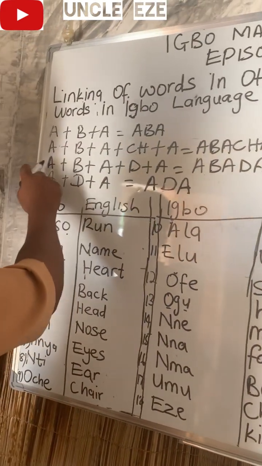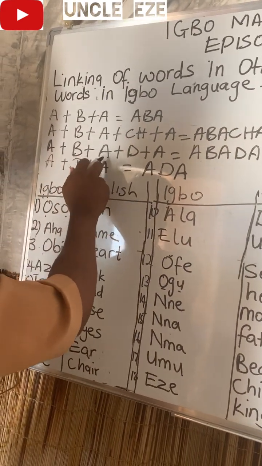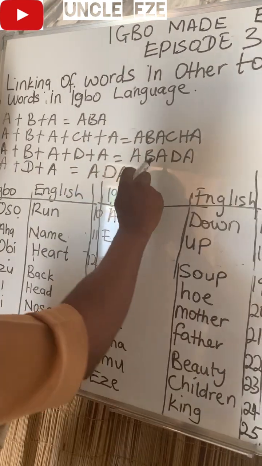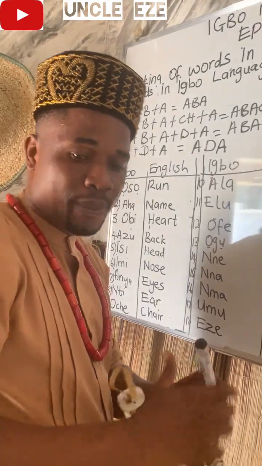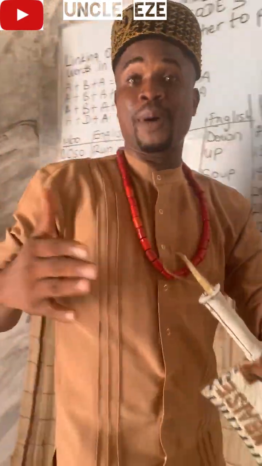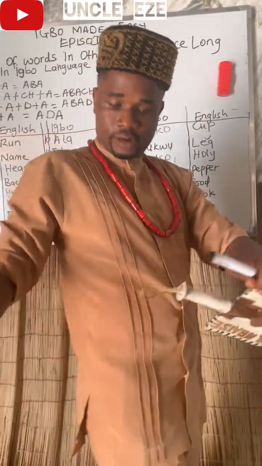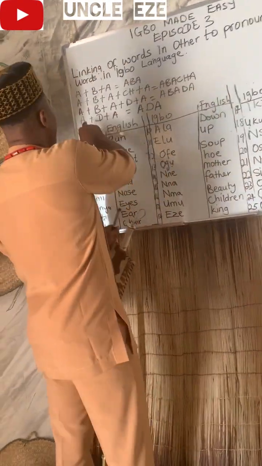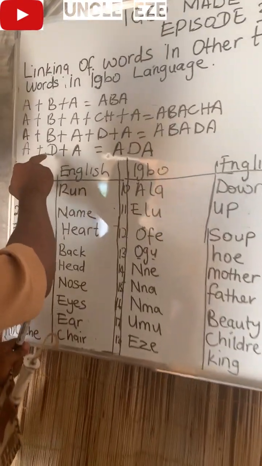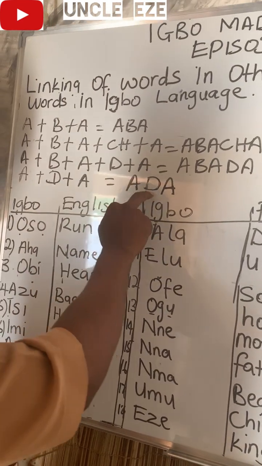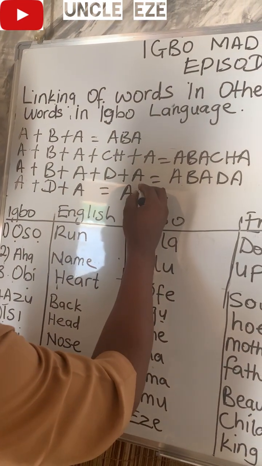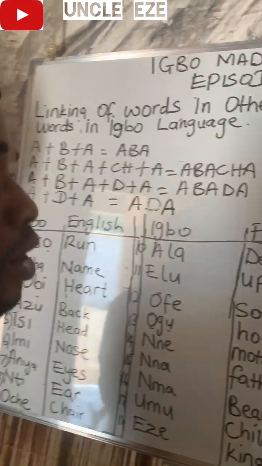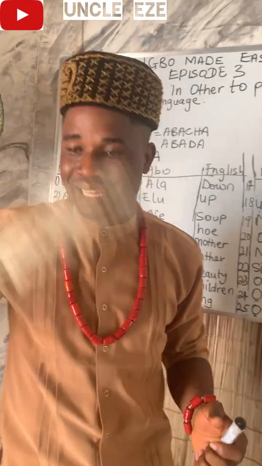Then we have A plus B plus A plus D plus A equals Abada. Abada is known as wrapper. These African wrappers women used to tie, it's called Abada. Then here we have A plus D plus A equals Ada. Ada in Igbo land means the daughter. Especially the first female in the family is known as Ada.